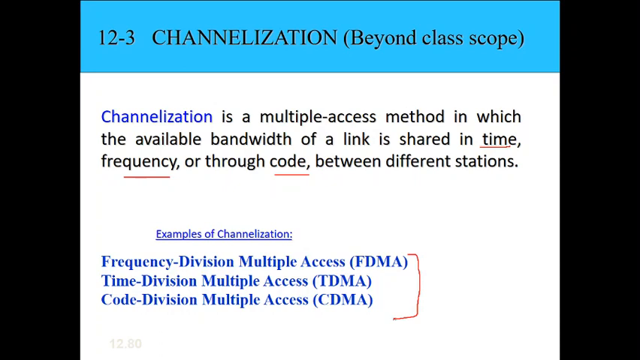One is frequency division multiple access, where we divide the entire link based upon the frequency. Next we have TDMA, time division multiple access, where we divide the entire link in terms of time. And the last one is code division multiple access, which is different from frequency and time division. We'll discuss them one by one in detail.